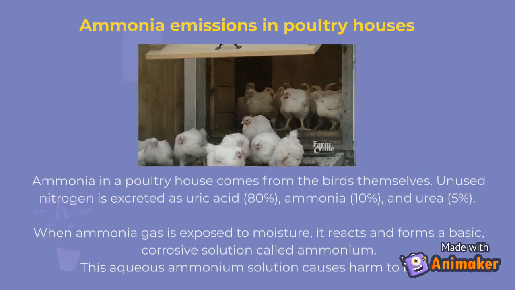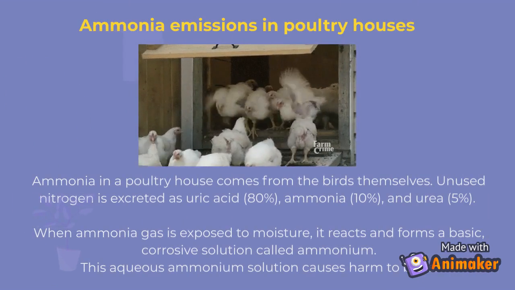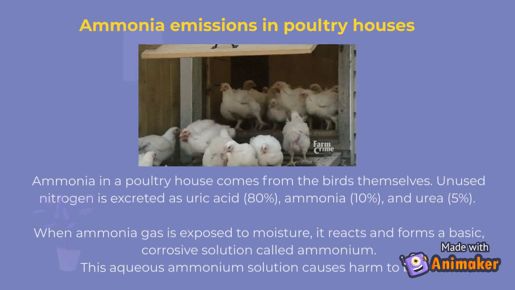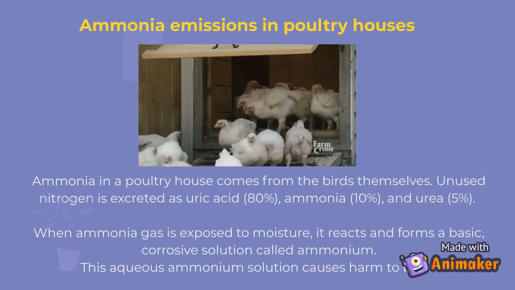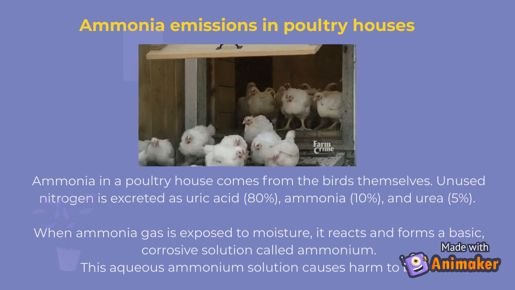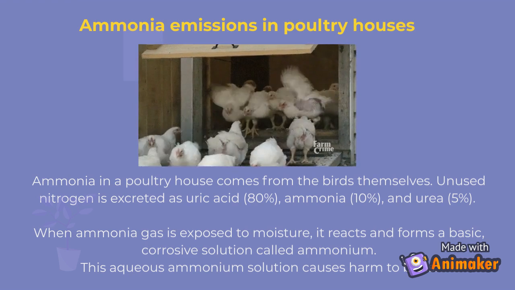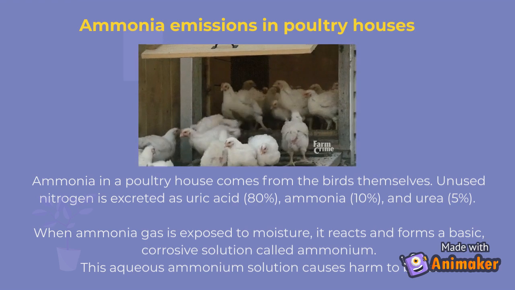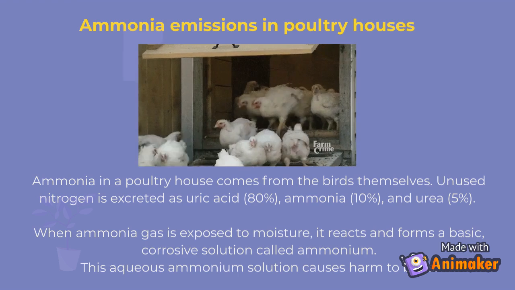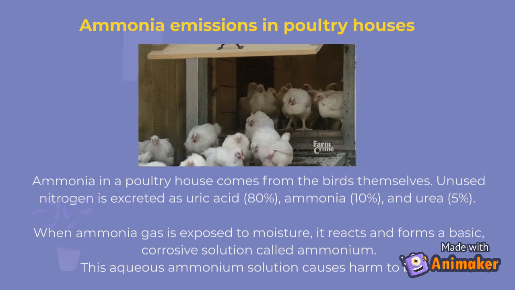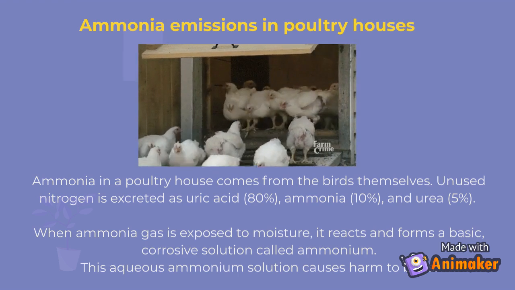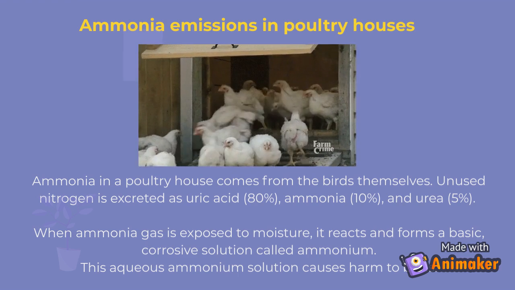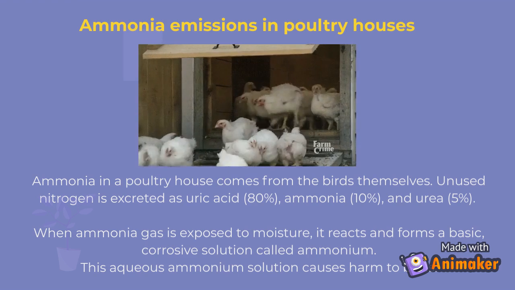Ammonia emissions in poultry houses. Ammonia in a poultry house comes from the birds themselves. Unused nitrogen is excreted as uric acid, 80%, ammonia, 10%, and urea, 5%. When ammonia gas is exposed to moisture, it reacts and forms a basic, corrosive solution called ammonium. This aqueous ammonium solution causes harm to birds.